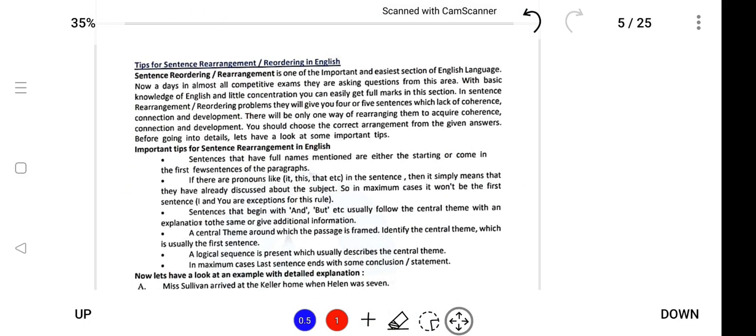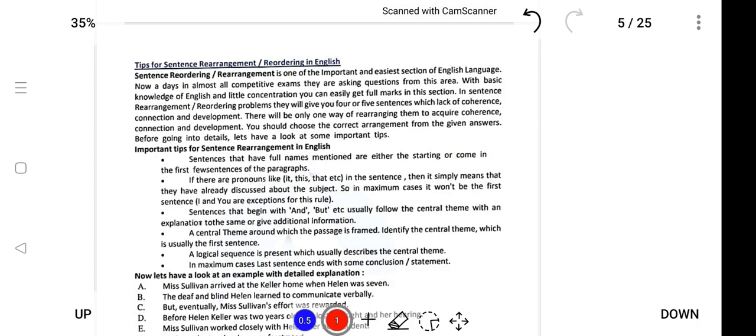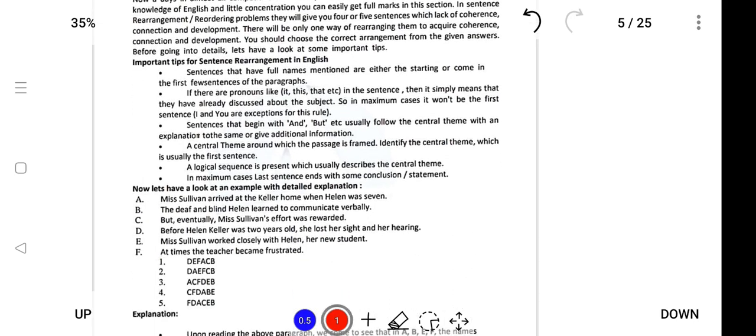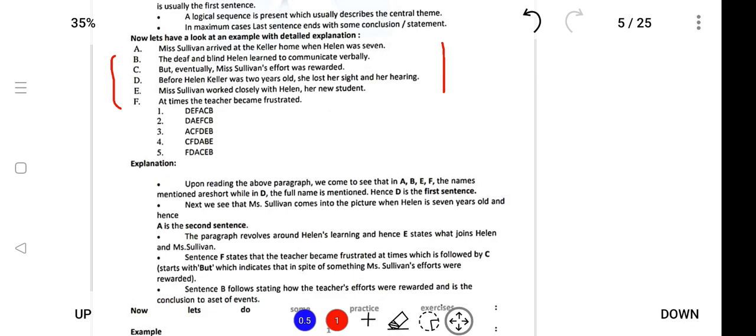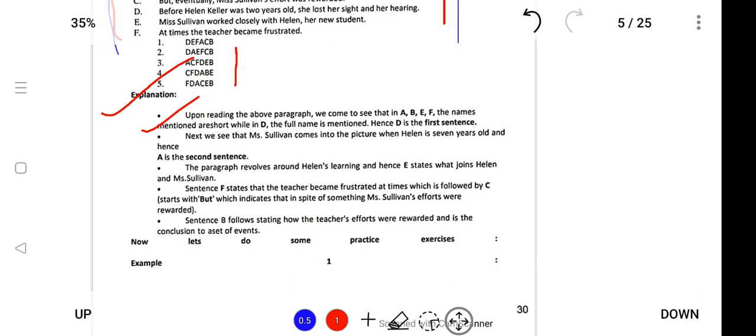Next is sentence arrangement. This question is asked in exams, where you will be provided with a series of sentences and you arrange them correctly, in order. The sample notes here show that you will be provided with explanations also, point-wise. So kindly go through this, and if you're interested you can register in the course. There are multiple sentences and you have to arrange them in order. So the explanation will also be provided and the answer will also be provided.